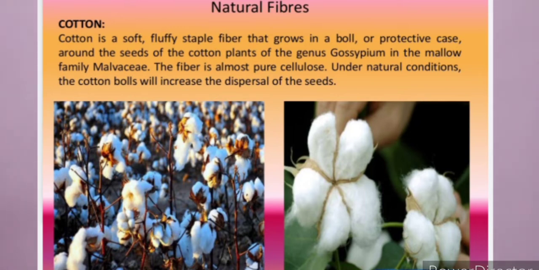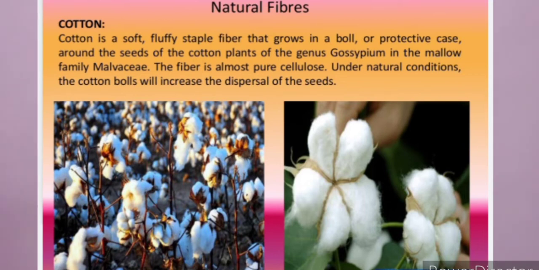First natural fiber is cotton. Okay. Now cotton is what? It is a very soft, fluffy staple fiber which is grown. It generally requires the alluvial soil for the growth. Okay, it does not require a very wet soil or very high temperature. A moderate rainfall is required and natural conditions are required. It does not require very adverse conditions for the growth.